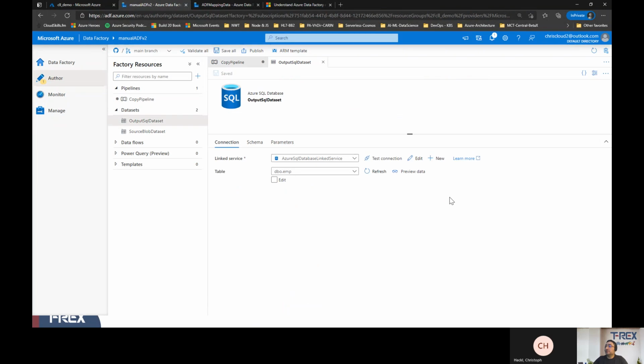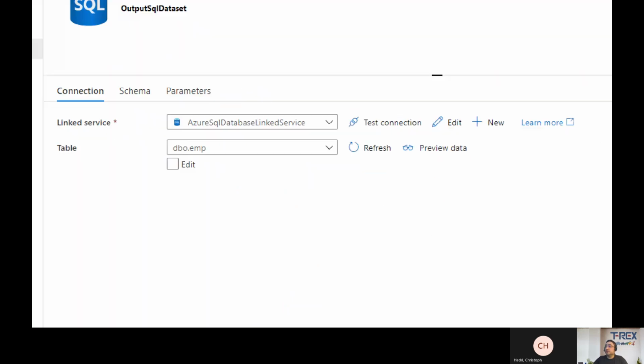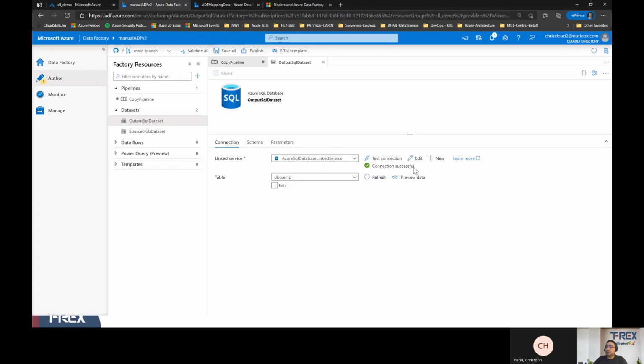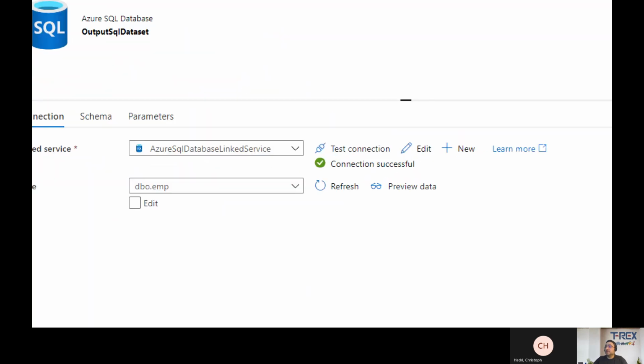Once you click on open, it will tell you what linked service the dataset uses. In our case, it's the Azure SQL database linked service we are going to use. We are going to test the connection, and we'll try to preview the data on this table if you want. Okay, let's click on test connection. Okay, everything succeeded, meaning our connection is good.